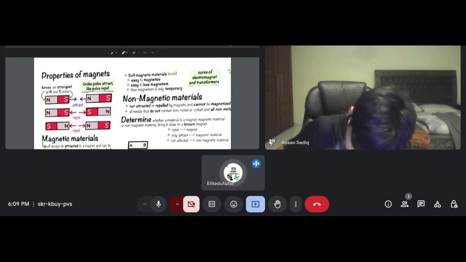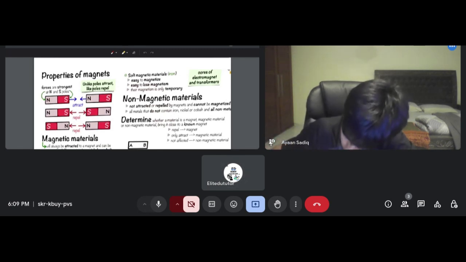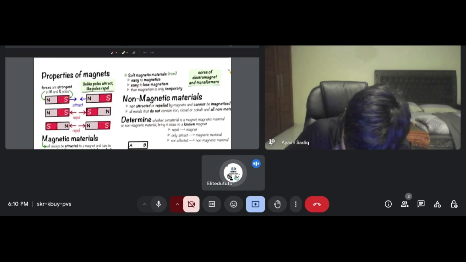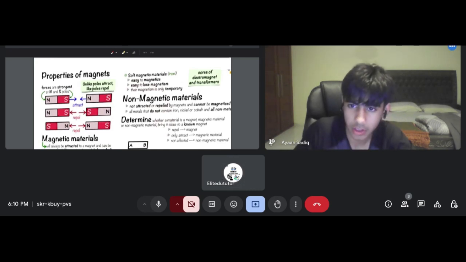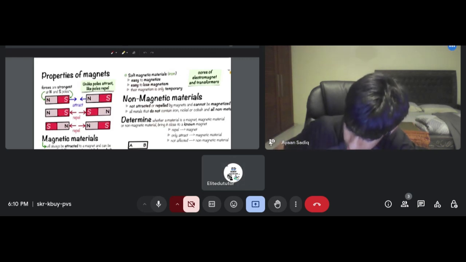It is one of the key forces along with electricity that governs many of the physical phenomena in the universe.